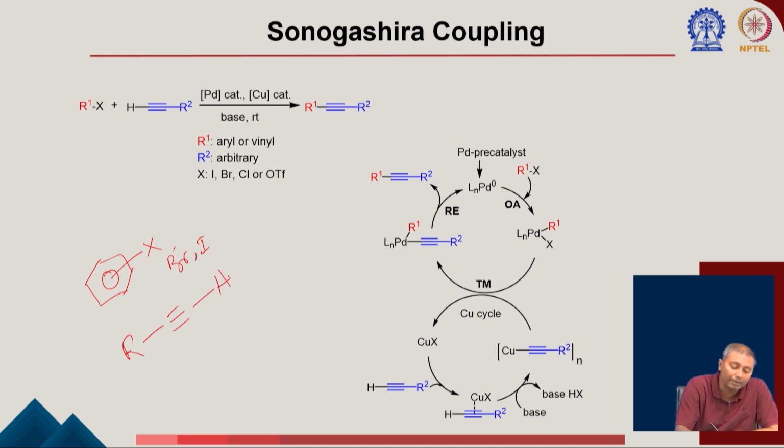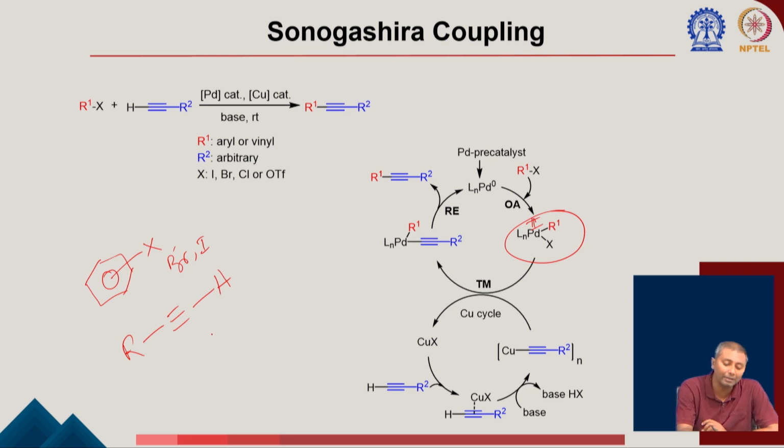Now, if you use a palladium catalyst, we have previously learned that if you have an aryl bromide or iodide, mostly it is going to participate in oxidative addition to form palladium, so palladium is getting oxidized from palladium 0 to palladium 2. We have also learned in the Kumada coupling that a Grignard reagent is going to transmetalate, and then it goes for reductive elimination to form the bond, and you have seen that.